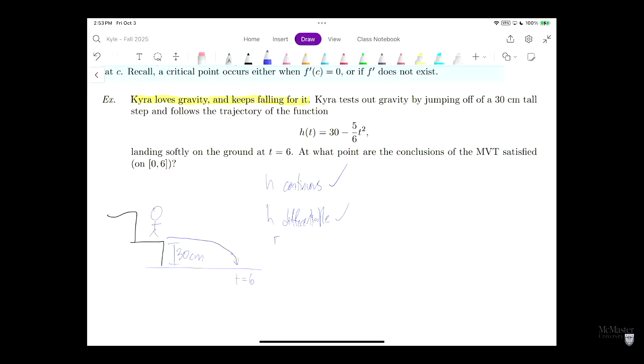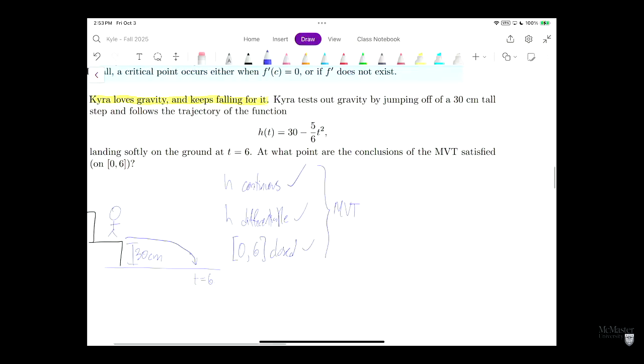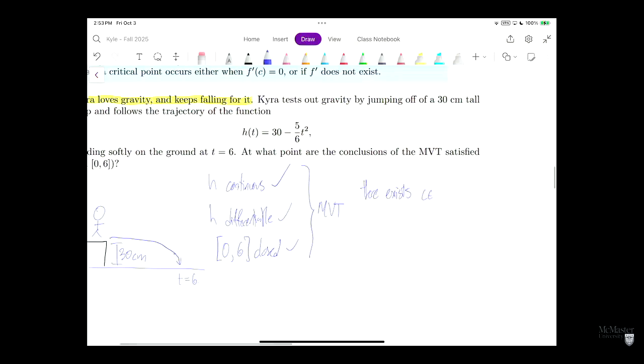And we have a closed interval [0, 6]. So because of these, we can apply the mean value theorem. By that, there exists a point c on the interval (0, 6) such that h prime of c is equal to h of 6 minus h of 0 over 6 minus 0.